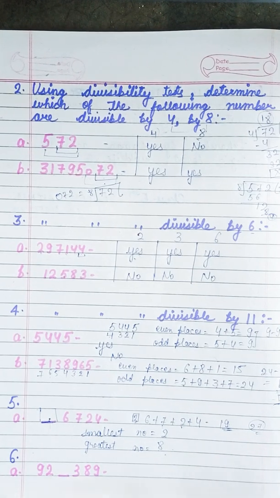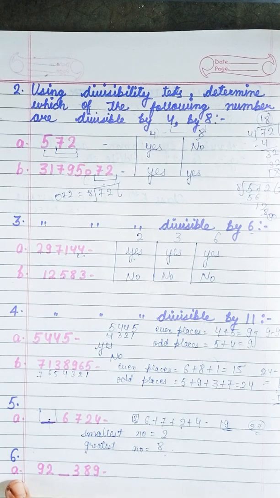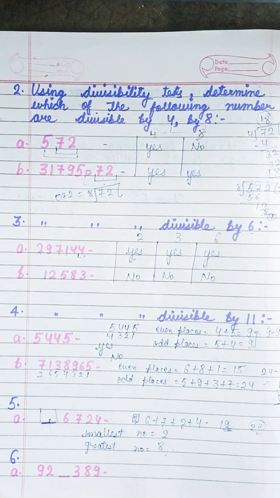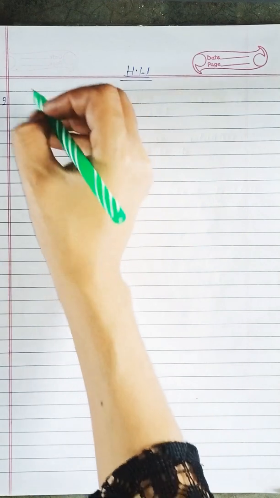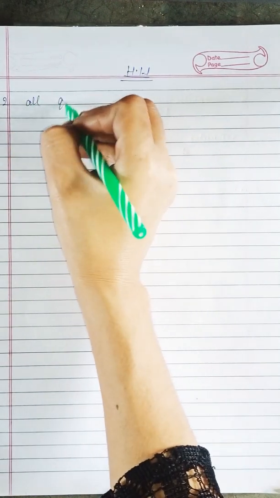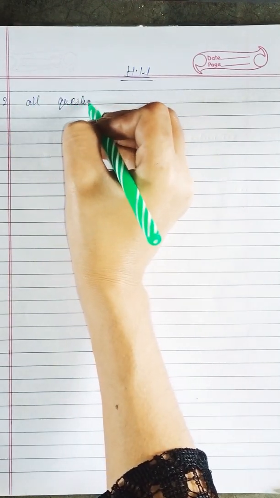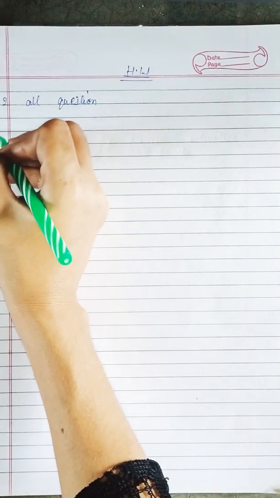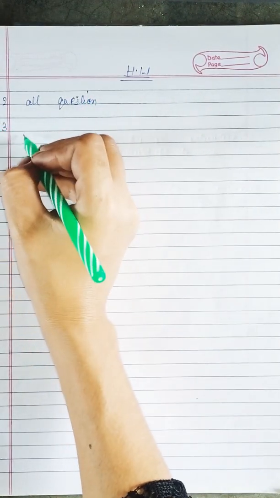Okay. This is question number 6 now. In question number 6, we have to do divisibility by 11. Okay. This you will do by yourself. Students, I am giving you some homework. From question number 2, you will do all questions again. Okay. Then question number 3, you will do all questions again.